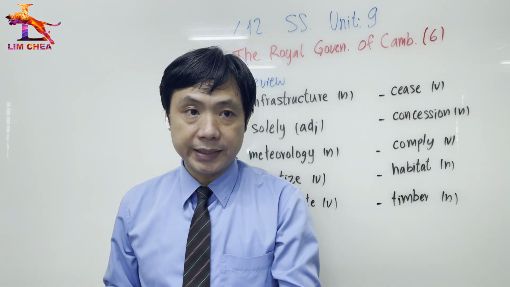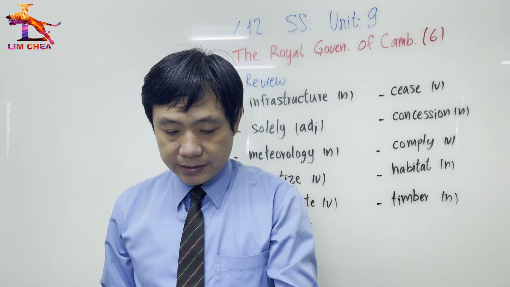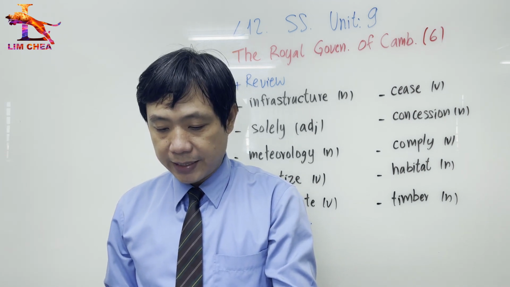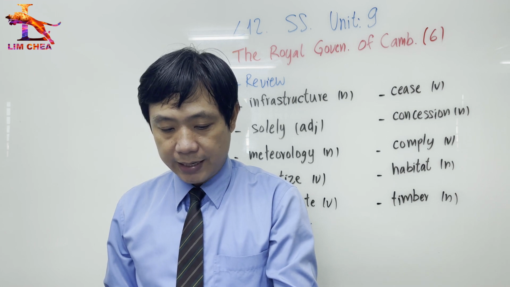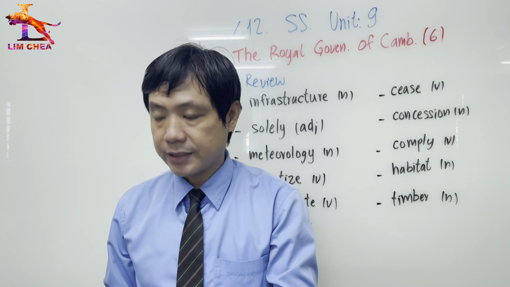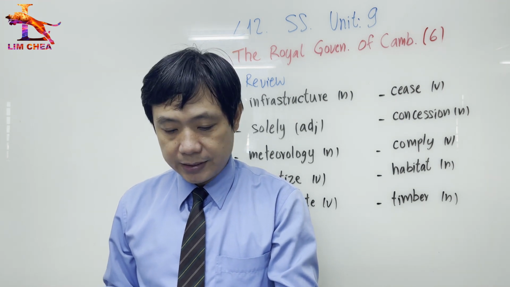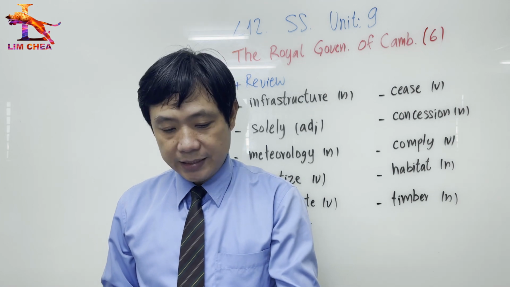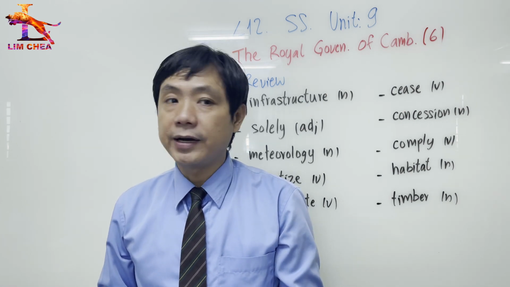Incur here, that means. Another one is meteorology, the branch of science concerned with the processes and phenomena of the atmosphere, especially as a means of forecasting the weather. So we can say weather forecasting, the study of weather.